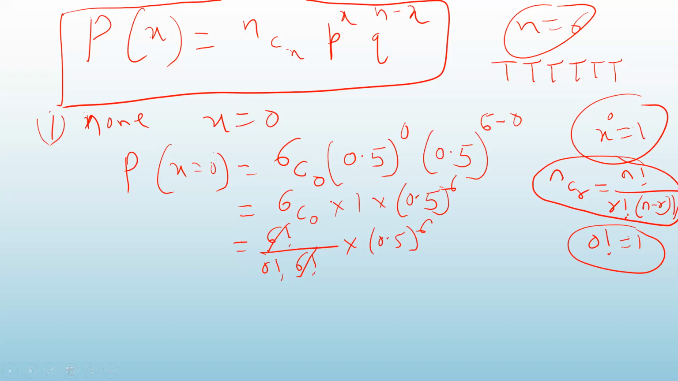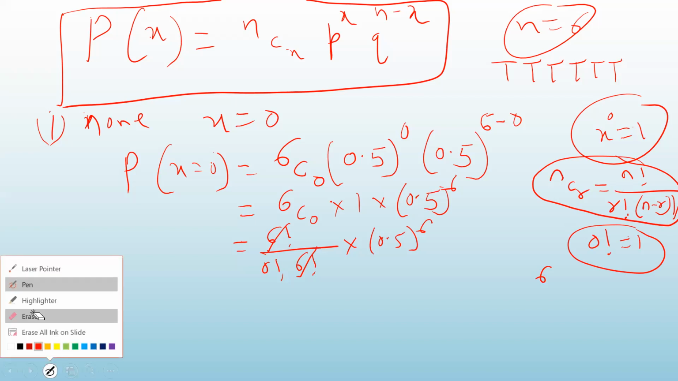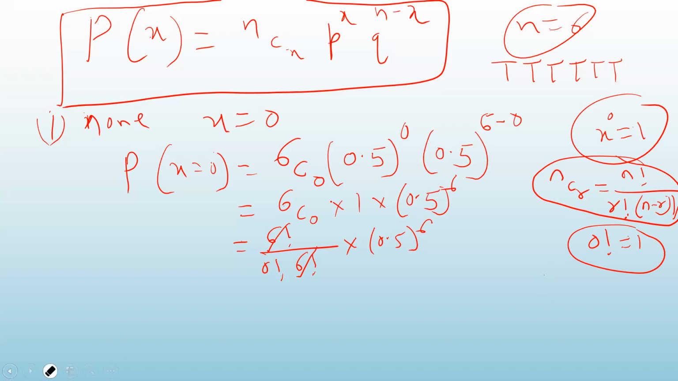And you remember what N factorial is? If you don't remember, I'll give you that also. How do you calculate the factorial of a number? You start with N, go on reducing it until you reach 1 and multiply all these numbers. So it is N into N minus 1 into N minus 2 up to 1. Here we don't have to calculate because it is already getting cancelled. So the answer will be 0.5 raised to power 6. You can calculate this using the calculator.